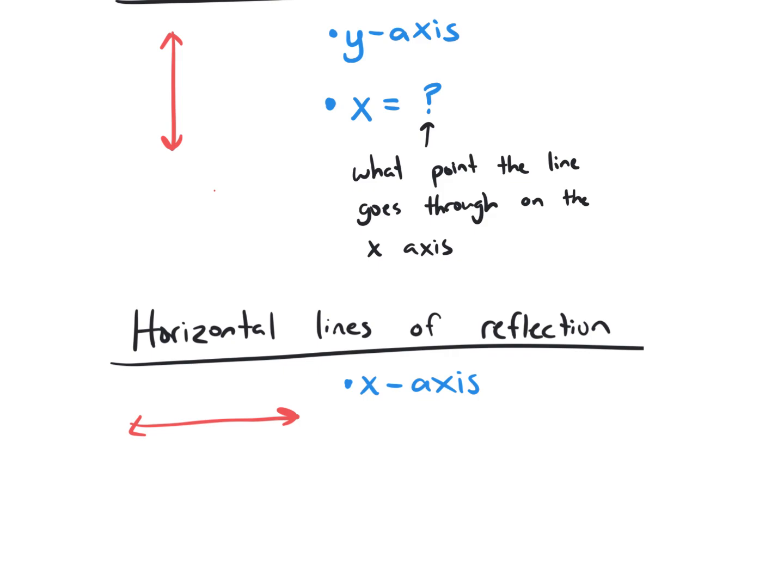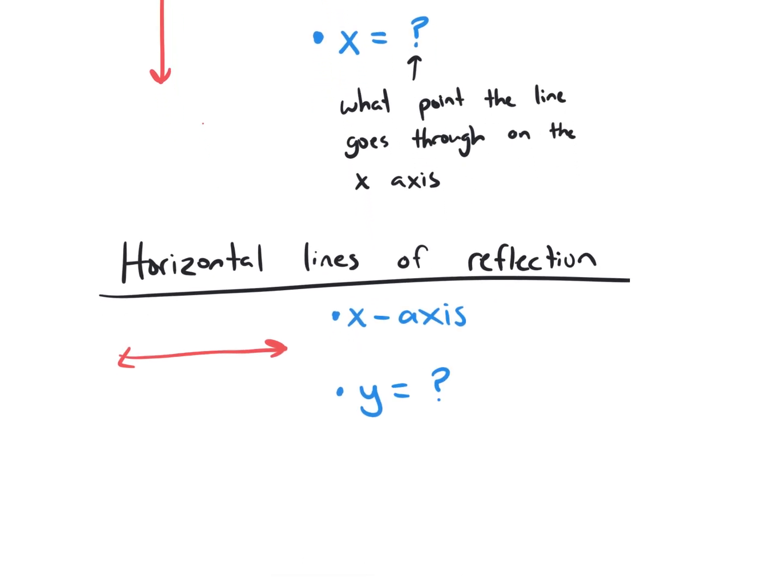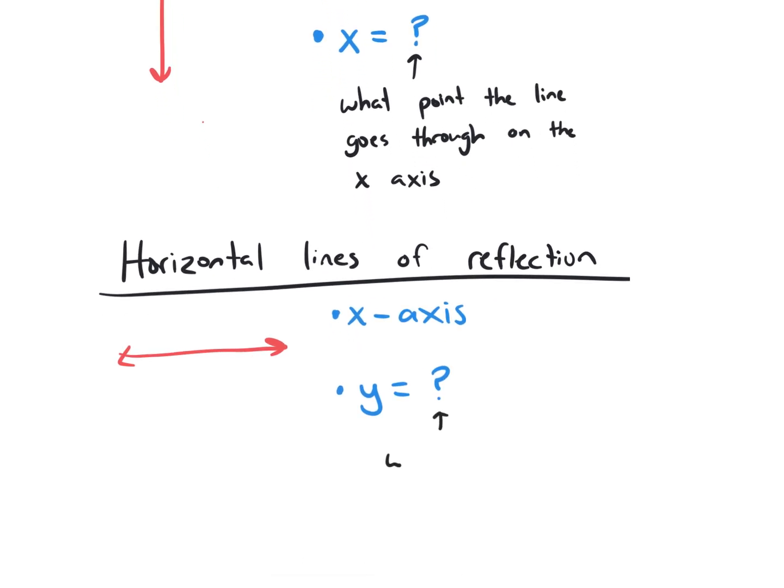It's going to go through the y, so it's going to be y equals some number. Again, what that question mark means is what point the line goes through on the y-axis.